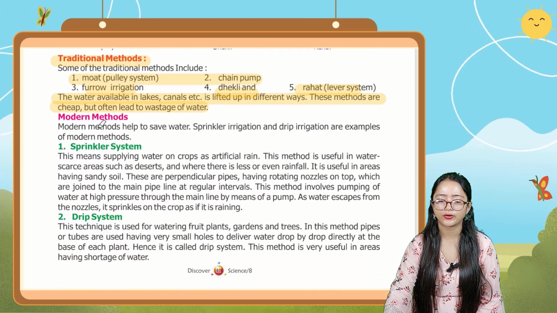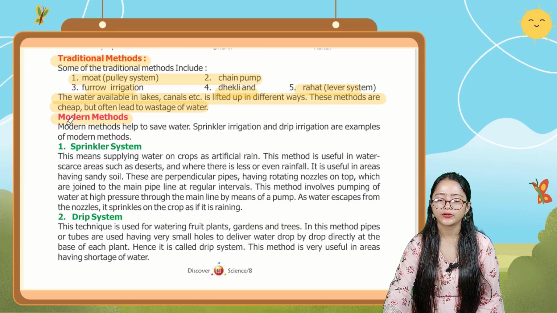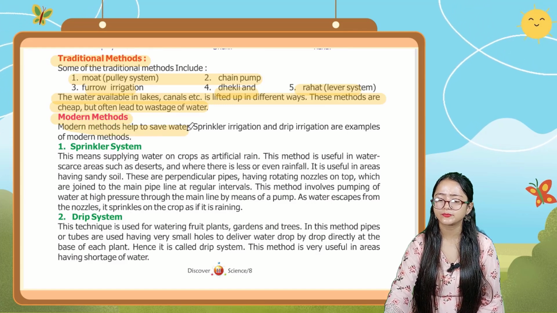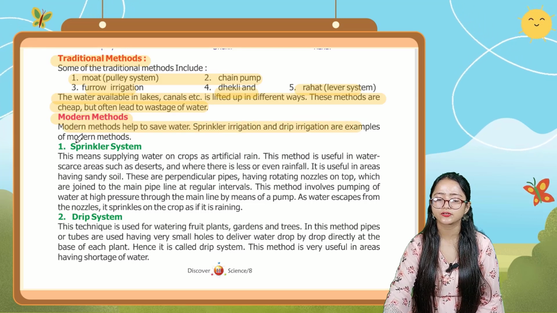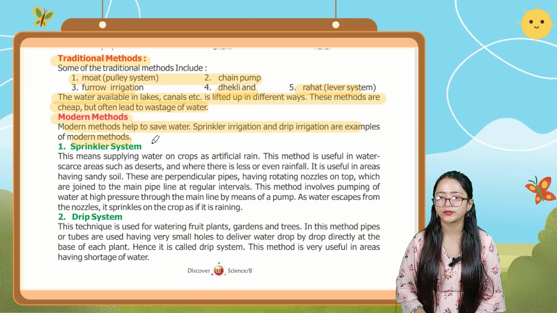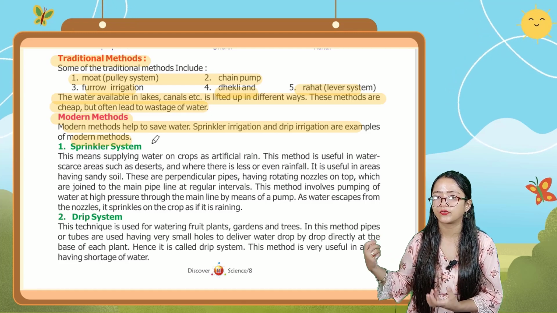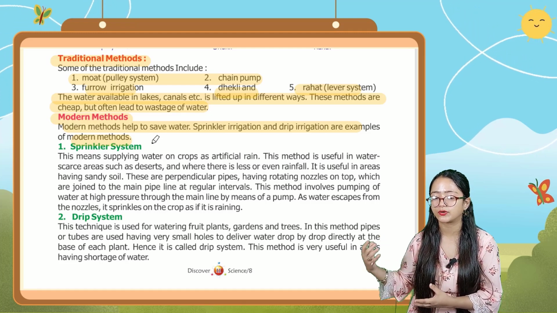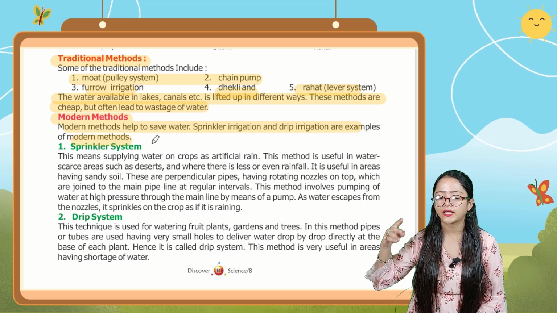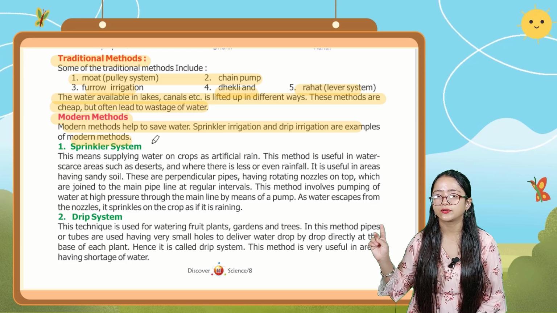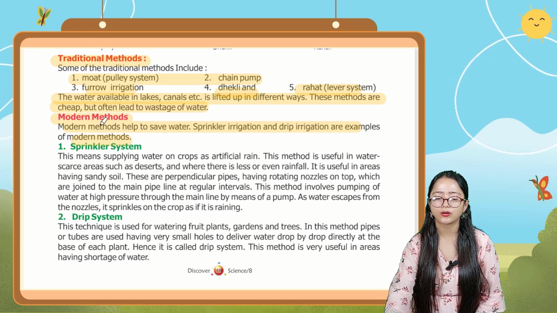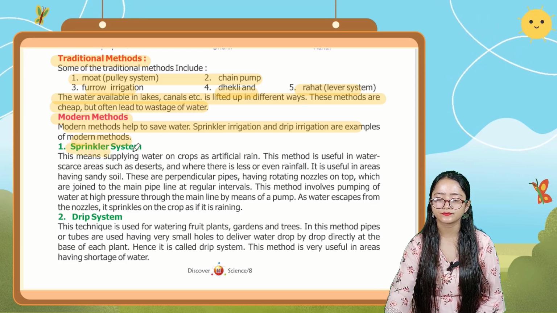Let's talk about modern methods. Modern methods help to save water. Sprinkler irrigation and drip irrigation are examples of modern methods. So basically, the modern method of irrigation helps to save water. It is expensive, but it helps to save water. The types of modern methods are sprinkler irrigation and also drip irrigation. So let's talk about the sprinkler system first.